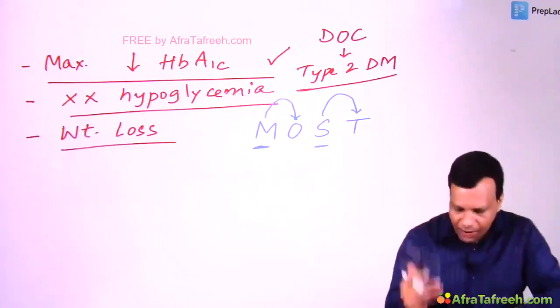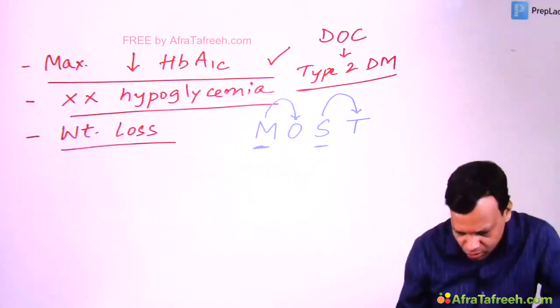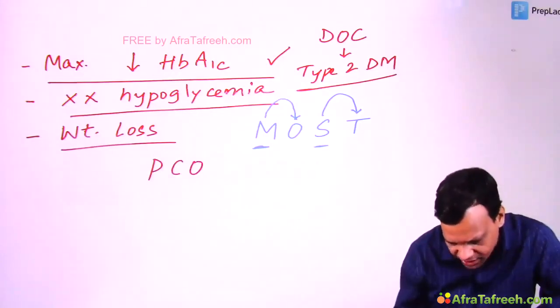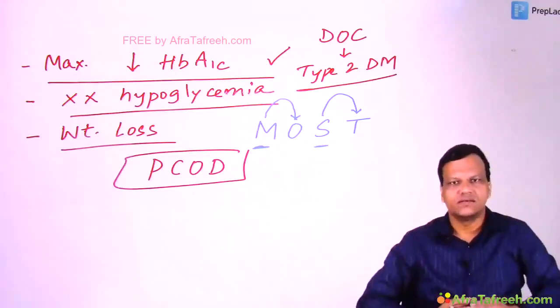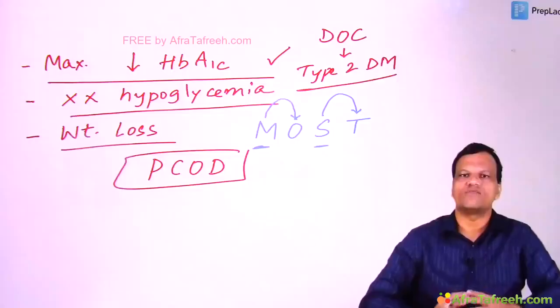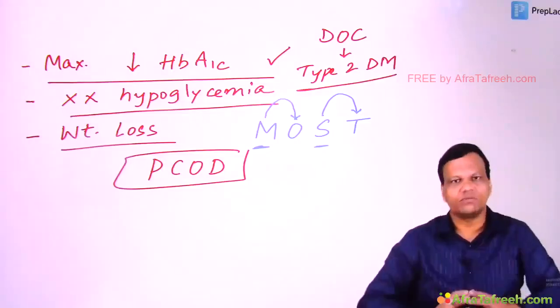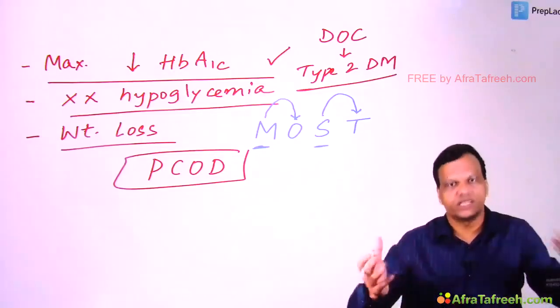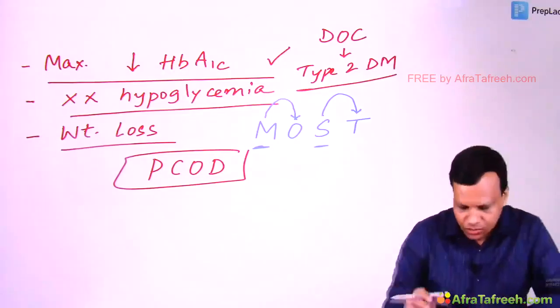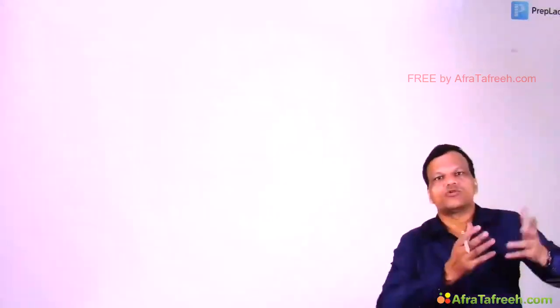Okay. Apart from diabetes, metformin is also used in polycystic ovarian disease. Again, to control insulin resistance. Insulin resistance is an important feature of PCOD. So metformin can be used to control insulin resistance, reverse insulin resistance. Okay.